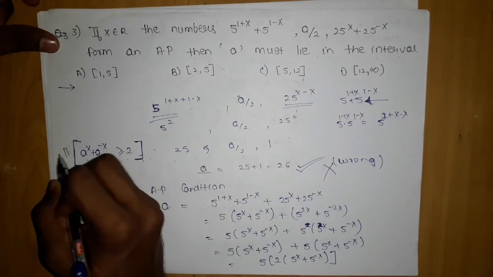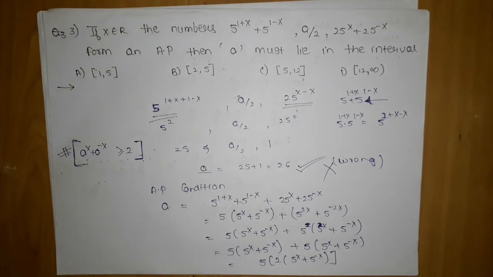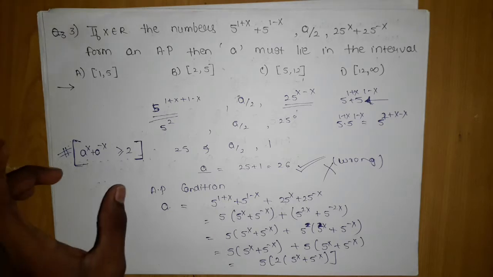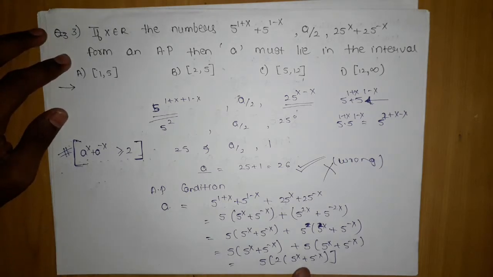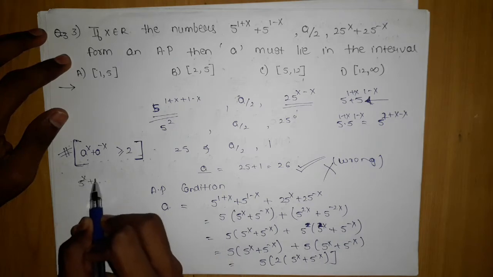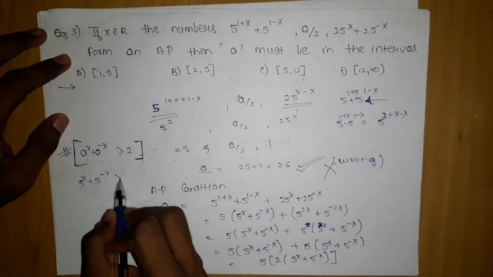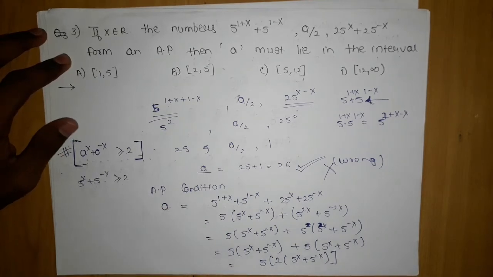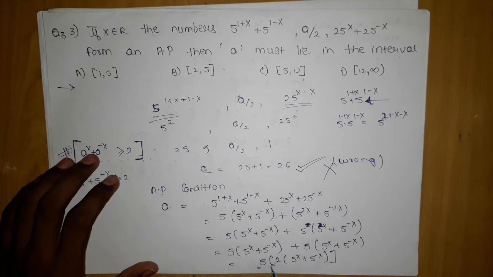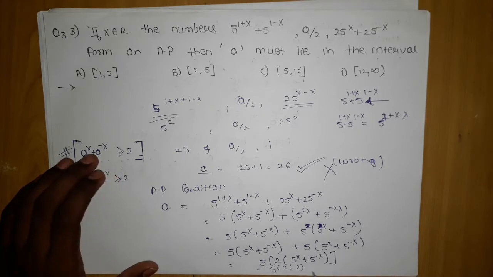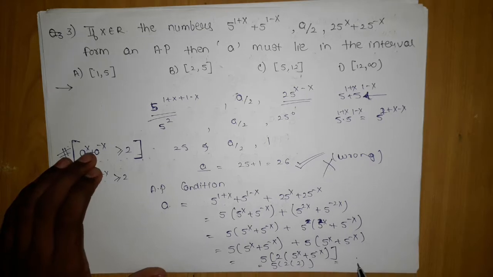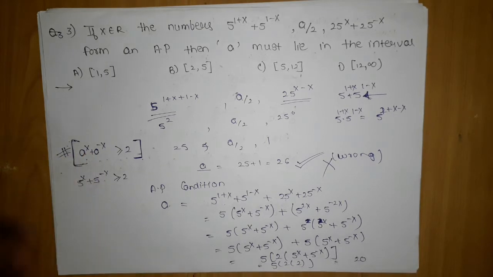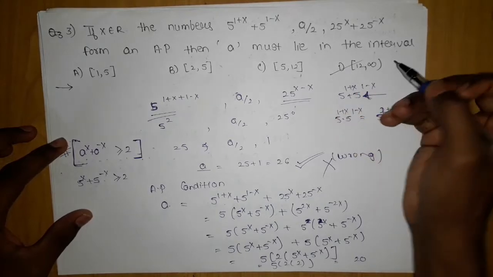I think I have covered this also, and it can also be derived from the mth mean. So keep this property in mind. According to this property, since it is a constant power, it will also be greater than or equal to 2. If that is true, 5 into 2 into 2 will give me 20. Where 20 lies in 12 to infinity, so D is the answer.